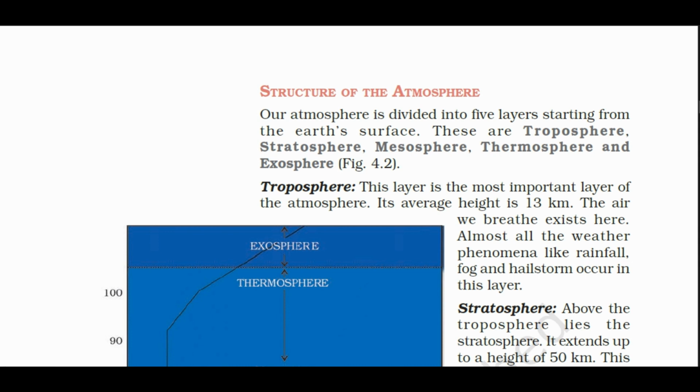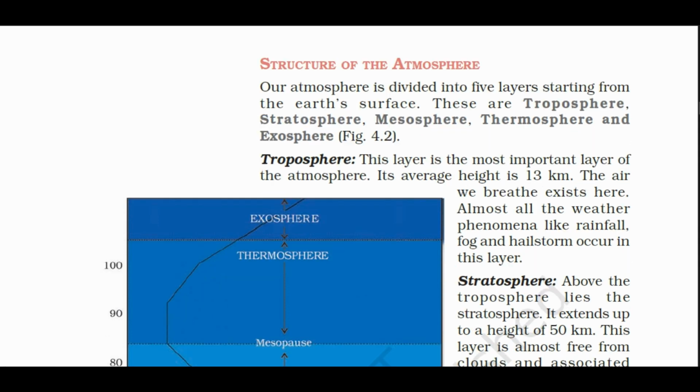Now let's see the structure of the atmosphere. Our atmosphere is divided into 5 layers, starting from the Earth's surface. These are troposphere, stratosphere, mesosphere, thermosphere, and exosphere.